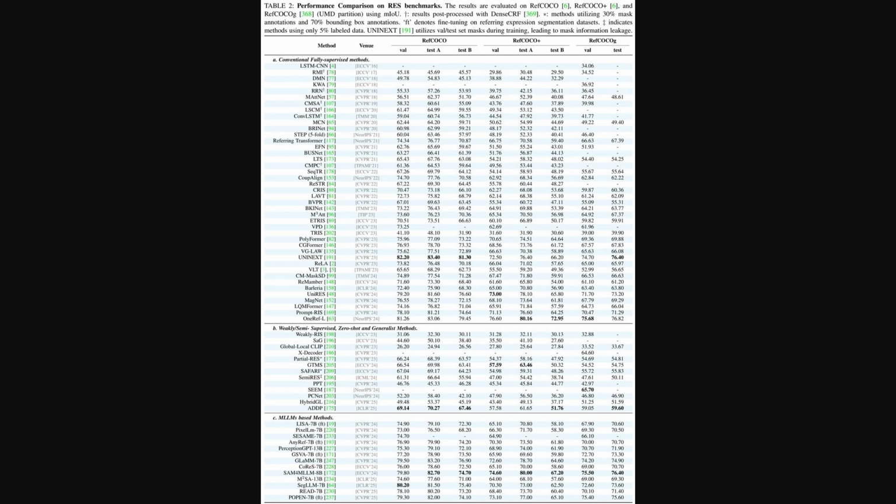Moving to the results. This table provides a massive performance comparison on standard benchmarks. You can really see the evolution here. If you look at the top section, with conventional methods, you can see a steady climb in performance over the years. But then, the real leap comes when you look at the bottom section, which details methods based on multimodal large language models. These newer models, like M2SA-13B, are pushing the state of the art, achieving some of the highest scores.